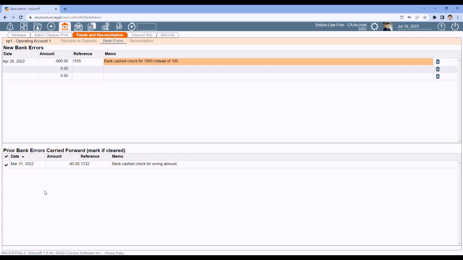Now, if a bank messes up in the current statement but fixes it in the current statement, then don't enter it in at all. Because they screwed up, they fixed it, so the net result is 0, no reason to enter it in. Only enter in the bank errors that were not corrected yet by the bank on your current statement. So at the top, create new bank errors. At the bottom, reconcile previous bank errors when they are fixed by the bank.